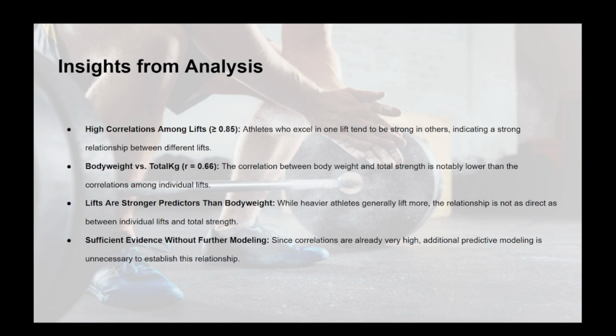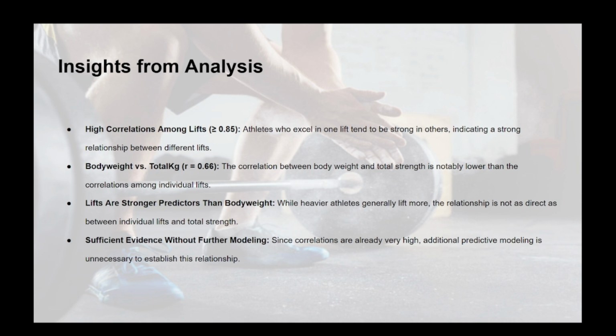So some insight from this analysis is there are high correlations among lifts, over 85%. It shows that athletes who excel in one lift tend to be stronger in others, indicating strong relationships between different lifts. The relationship between body weight and total kilogram is R equals 0.66, and the correlation between body weight and total strength is noticeably lower than the correlations among individual lifts. So lifts are a stronger predictor than body weight. While heavier athletes generally tend to lift more, the relationship is not as direct as between individual lifts and total strength.